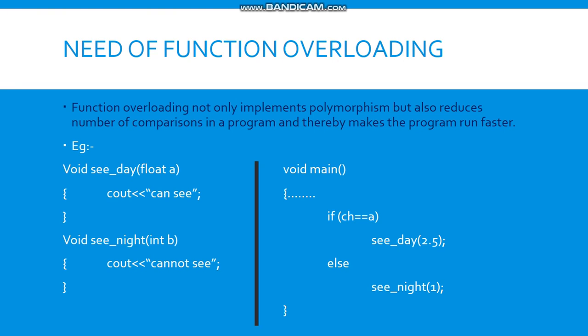Now you might be thinking that when we can define different function names for different situations, then why should we repeat the same function name again and again? Yes, you are right. Alternatively, you can always define different function names for different situations.